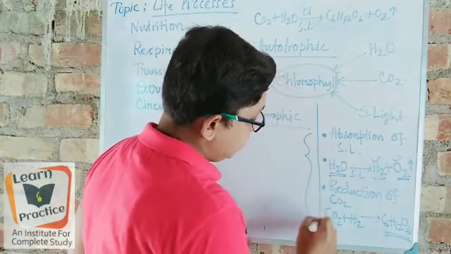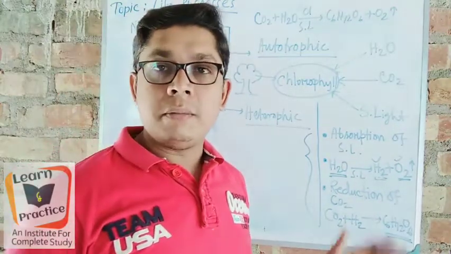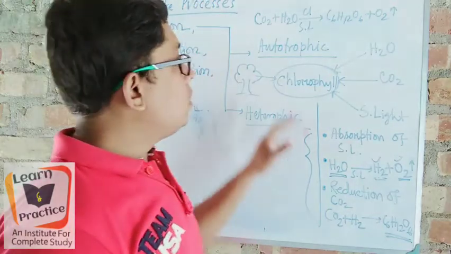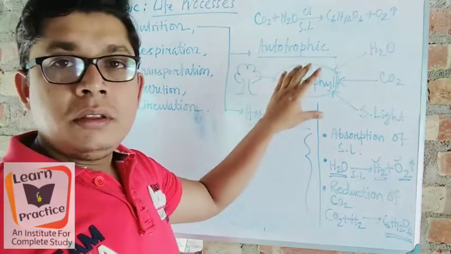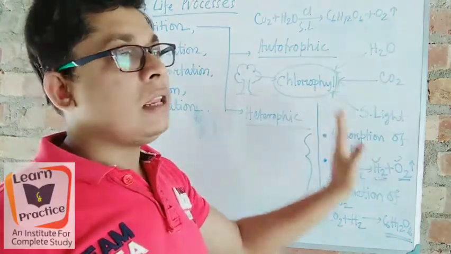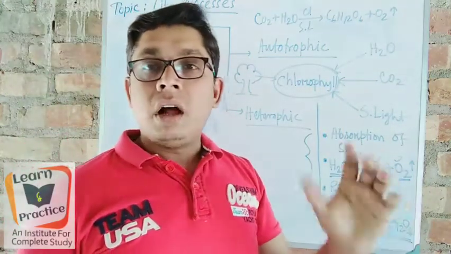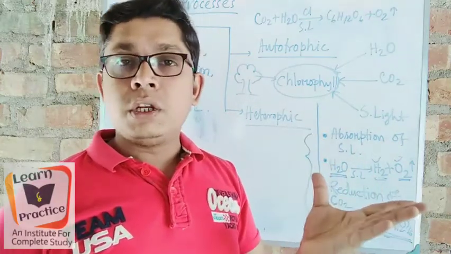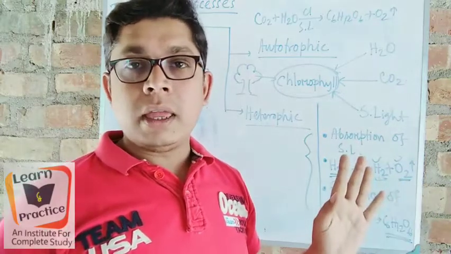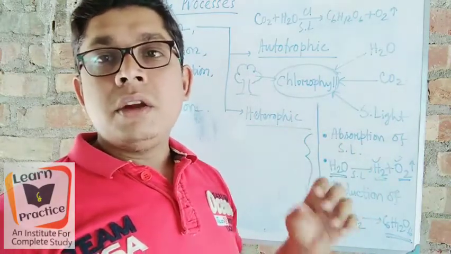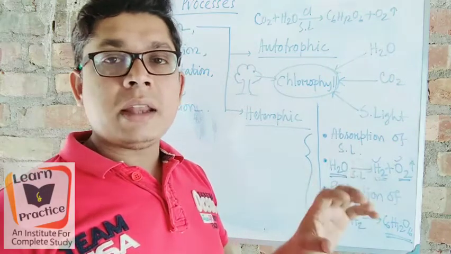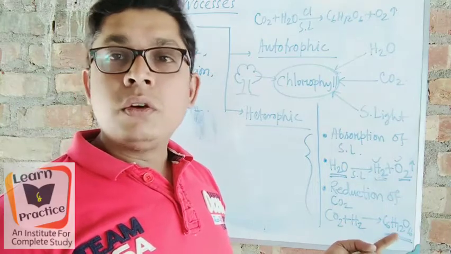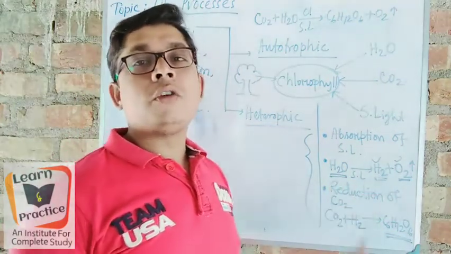So in these three simple processes, the photosynthesis process is done by any plant that has a green portion in its body. Okay, so autotrophic nutrition, their chlorophyll takes all these things. At first they absorb the sun heat, and using the sun heat the water is diffused into hydrogen and oxygen. Oxygen goes out as gas, and hydrogen is reacted with the carbon dioxide gas, and when they react together, glucose forms. Okay, this is the entire part of the autotrophic nutrition.